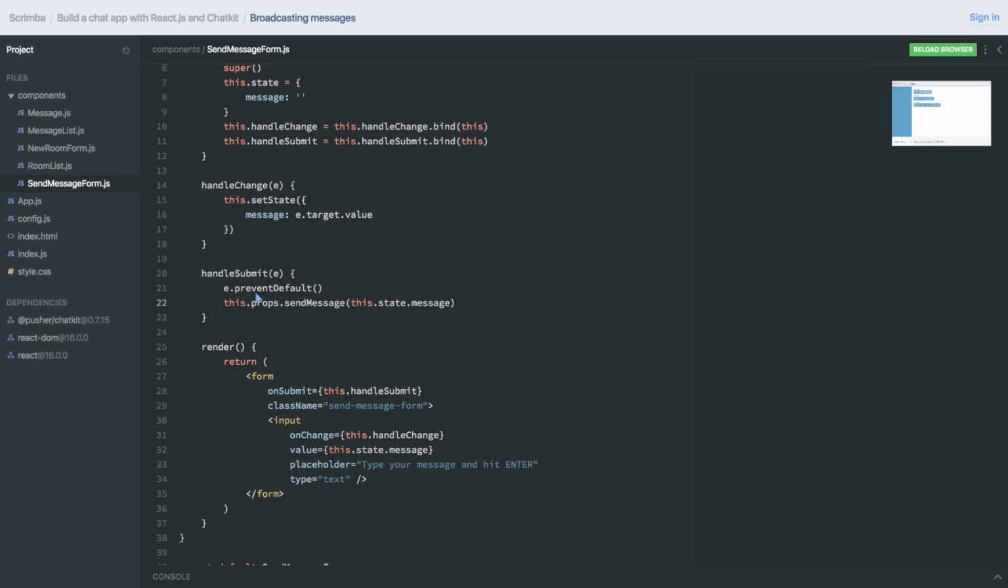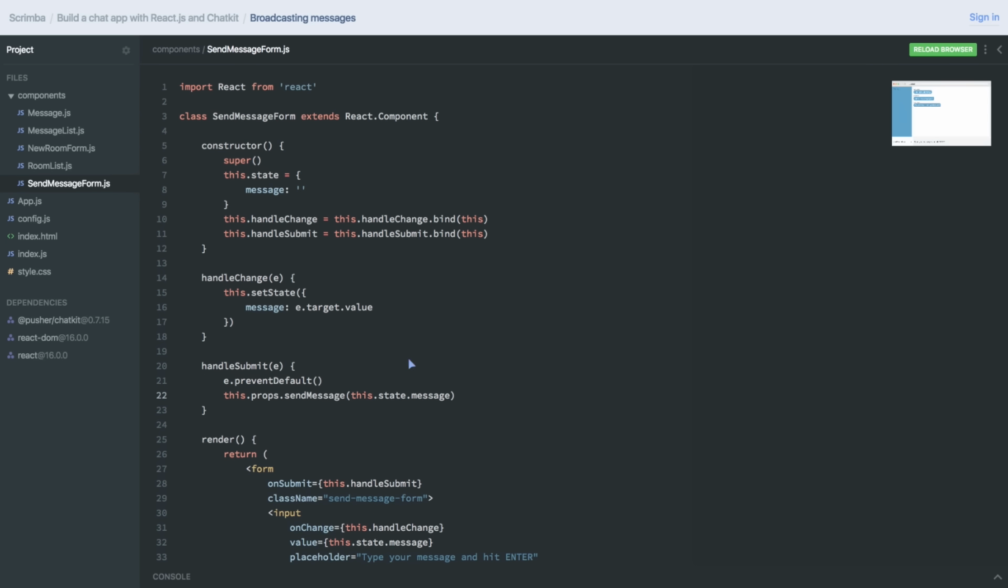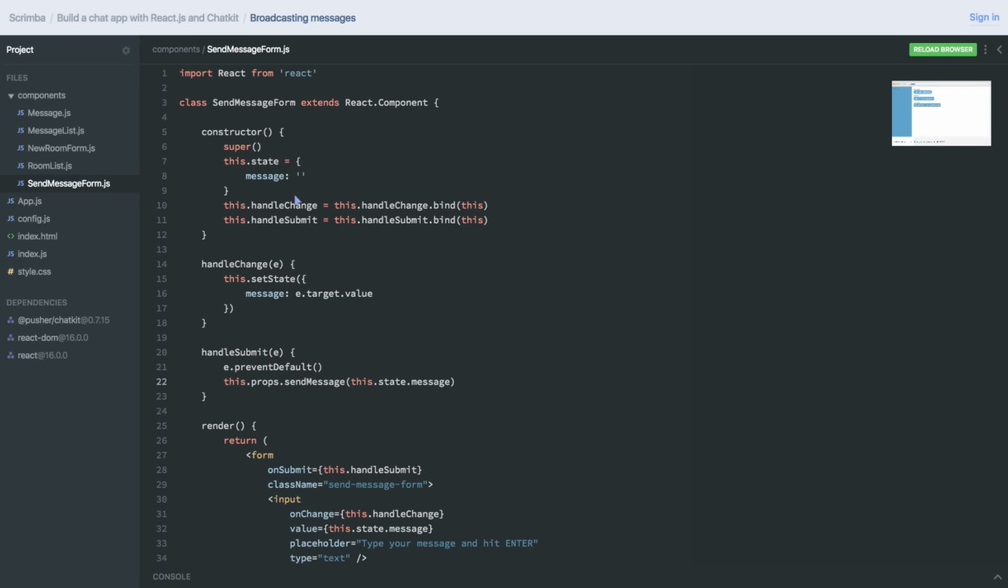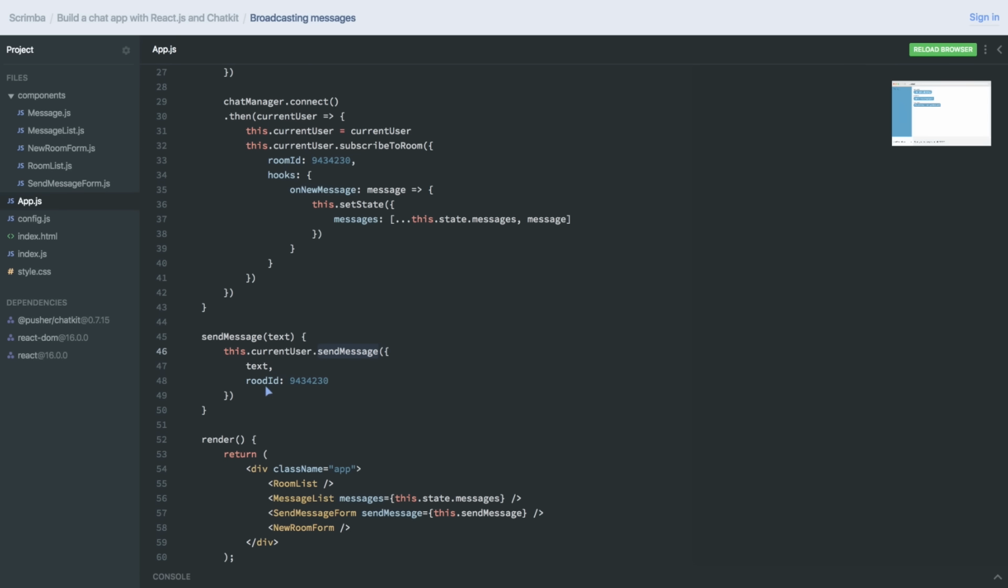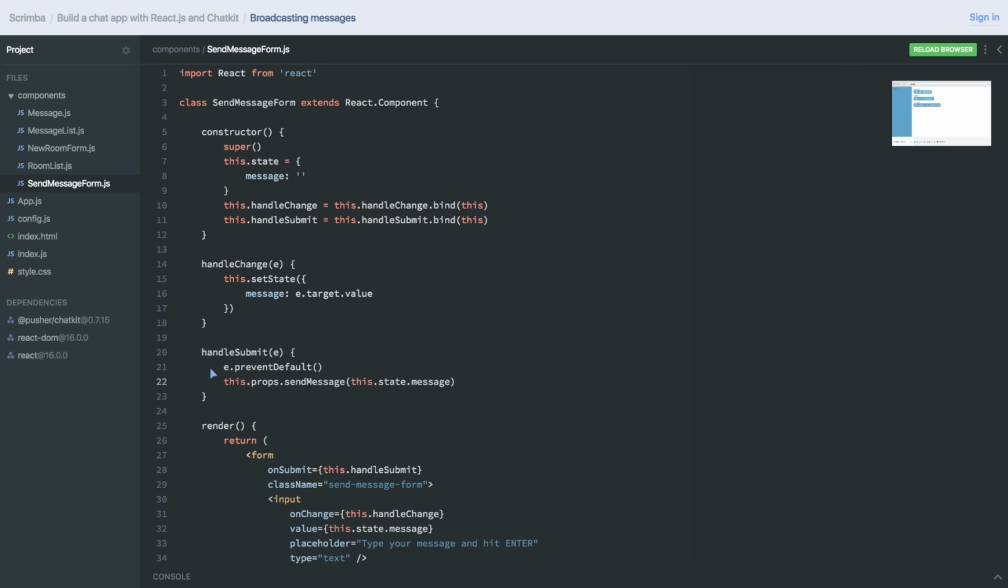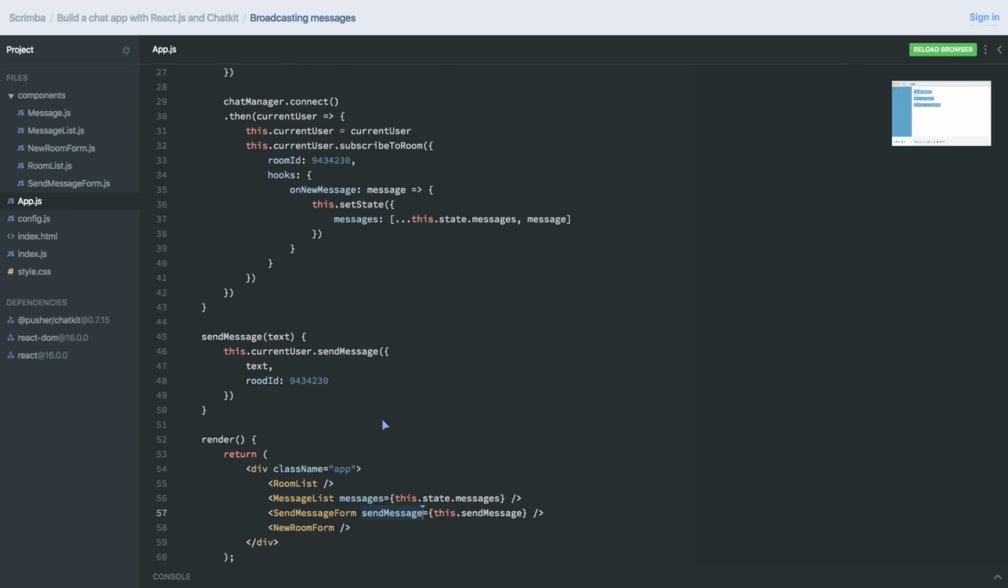So you can either look at it as if we're down here in the SendMessageForm, reaching our hand up to this method here, or you can look at it on a conceptual level that app.js is passing down this method so that SendMessageForm can borrow it. But either way, the data kind of flows the wrong way, from child to parent. So that's why they call it inverse data flow. Okay, let's try it out.